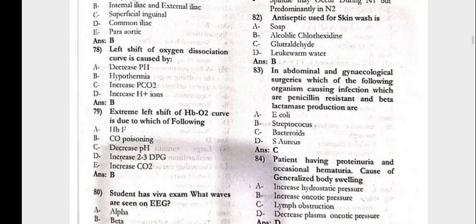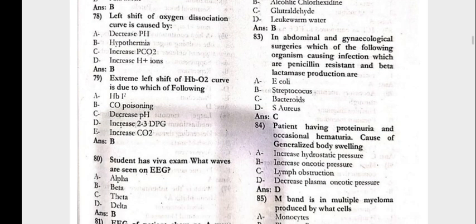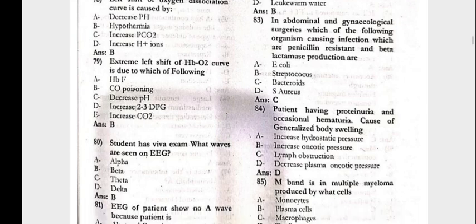The left shift of the oxygen dissociation curve is caused by the hypothermia. Extreme left shift of the hemoglobin oxygen curve is due to which of the following? That is carbon monoxide poisoning.